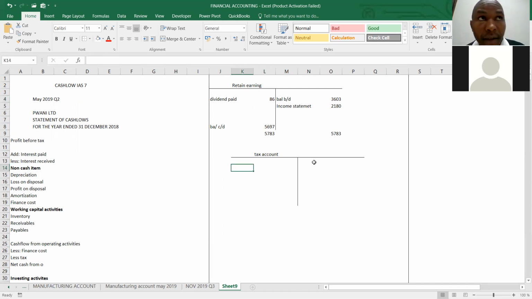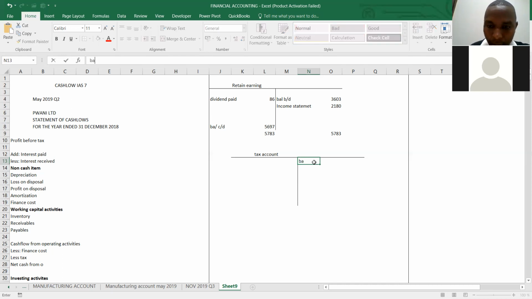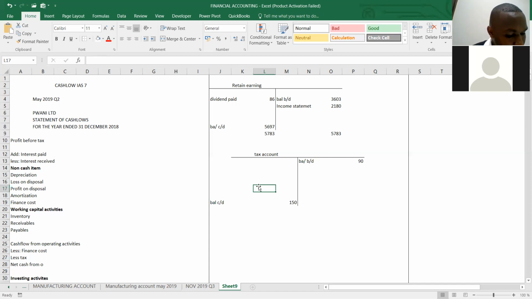So for tax, just check the current tax in the trial balance. Current tax 2017, how much? 90. That is the balance brought forward. Current tax has 90 and 150. So the balance carried forward is 150. Then what else do we include in the tax account? What was paid during the year?